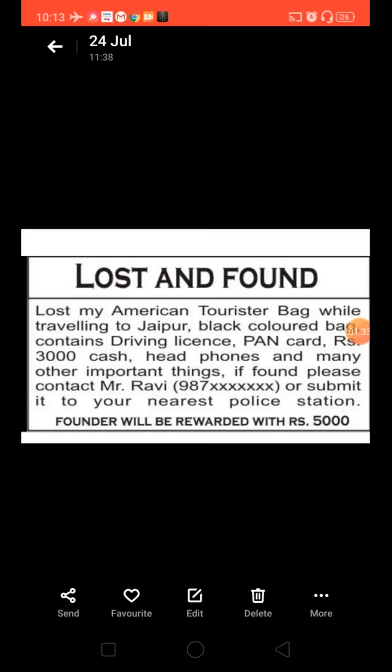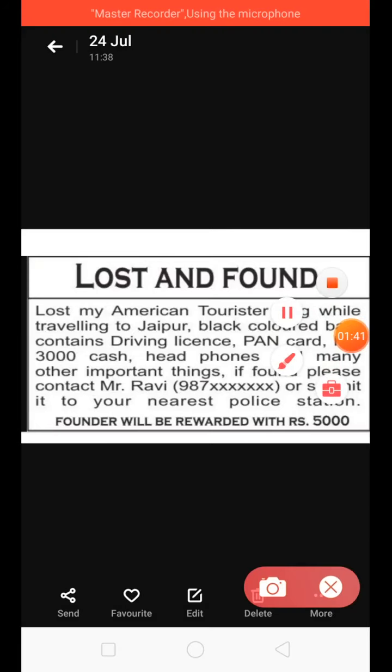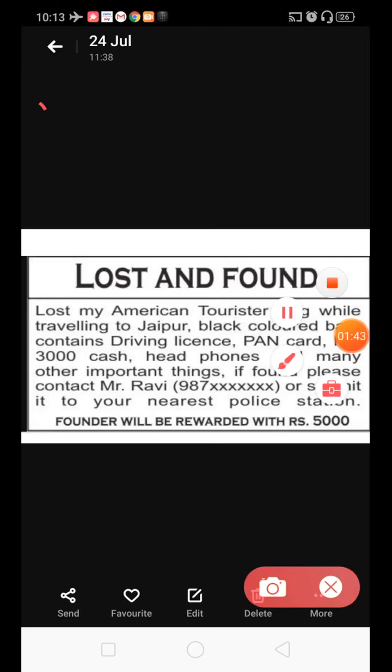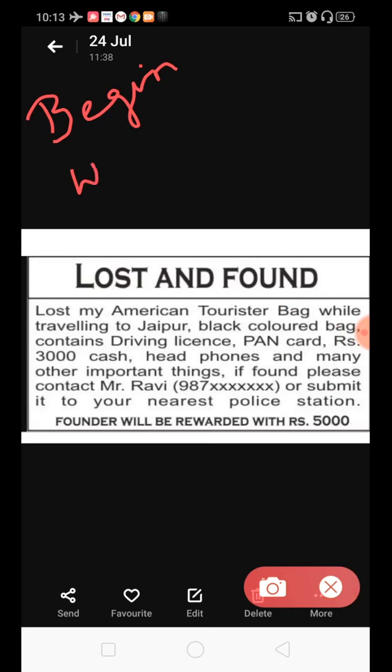So what are the essential details when you draft a classified ad for lost and found? Students, the very basic need, as I told you, is that you need to begin with what? Heading. And what could be the heading?